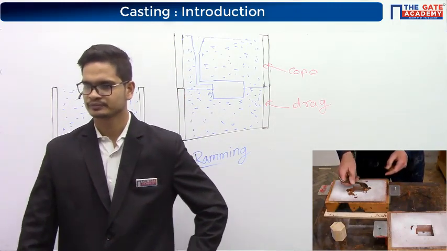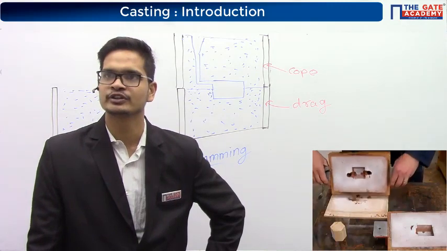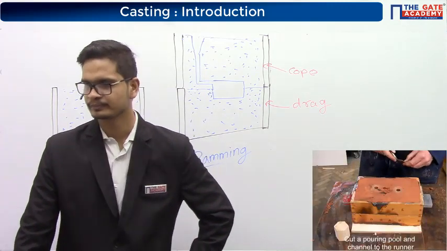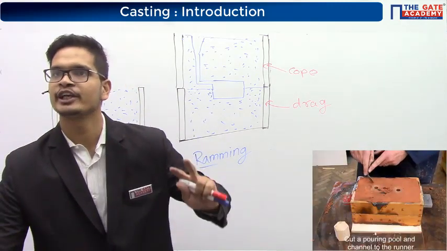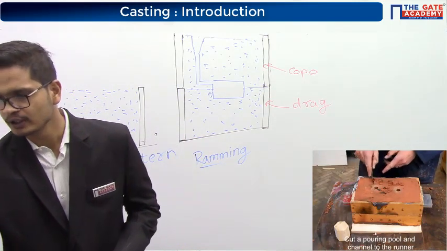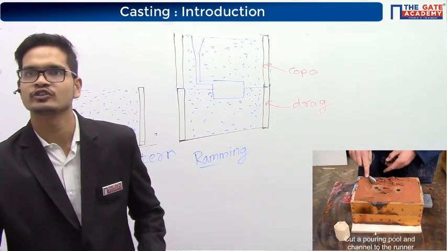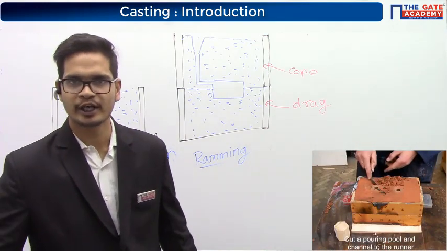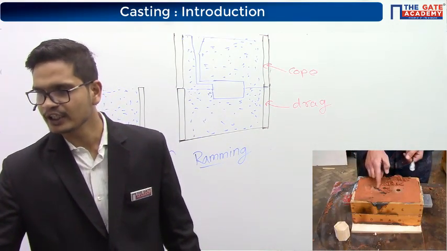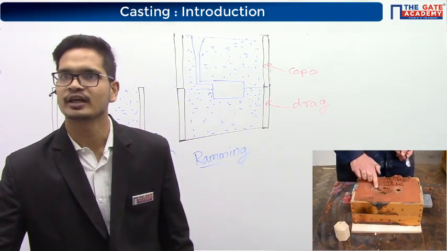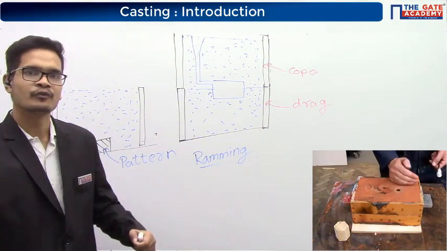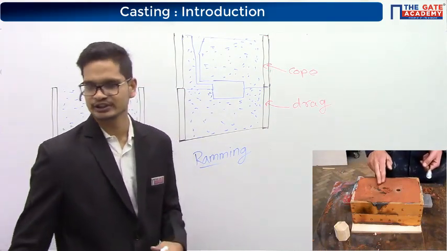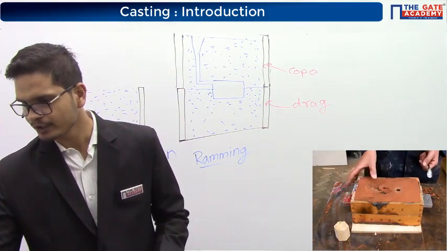Okay. All of these are individual steps that we are going to cover in the chapter. Overall, he has made 2 holes in the mold. One hole on which you can see the arrow as of now. The purpose of this hole is for the pouring of molten metal. And the other hole is called the riser. What is the purpose of the riser? That also we'll see as we continue with the chapter.